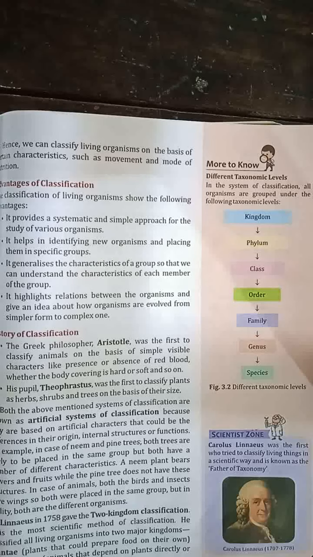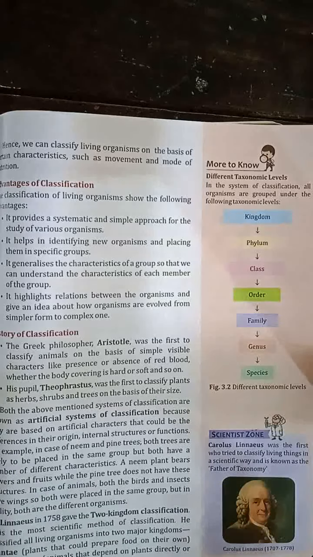And in the case of animals also, both birds and insects have wings, but they cannot be placed in the same group because both are really different organisms. So there was a lot of confusion. They were simply based on artificial characters. They were all artificial systems of classification.